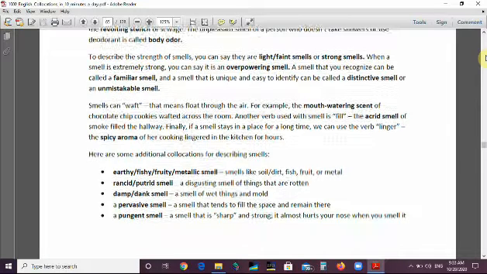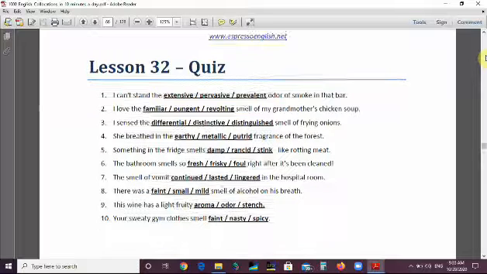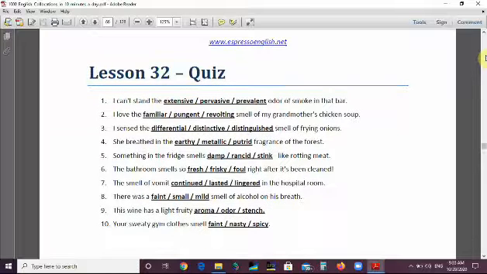And we have the quiz. We have 10 sentences with 3 options each. Have a look at it. Take a photo of the quiz or get it from your book, answer it and send it to me via Messenger. Thank you very much.